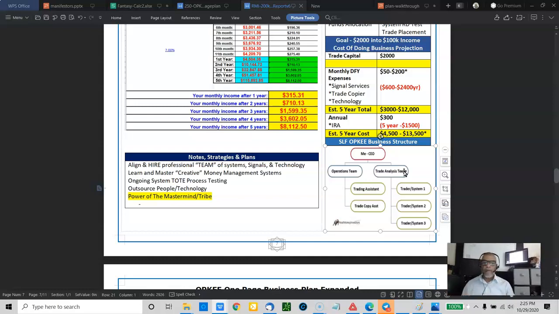There's one caveat: if there's a trade copier, a trader that I trust, I know exactly what he does, he educates me along the way, then and only then will I connect to his account, and then I put in safety parameters on top of that. Now let's take a look at the other one.